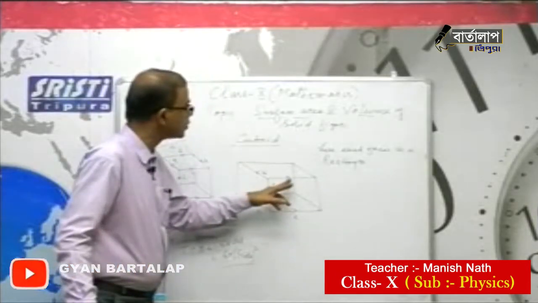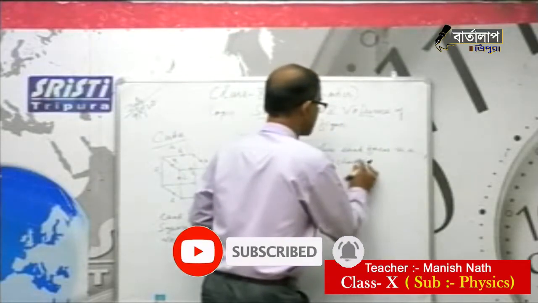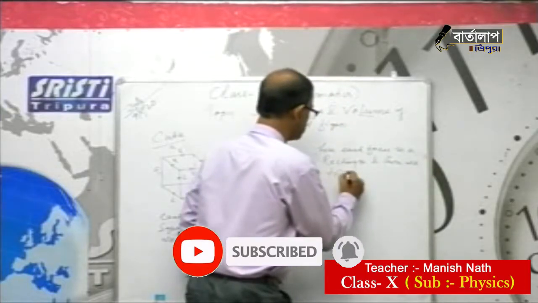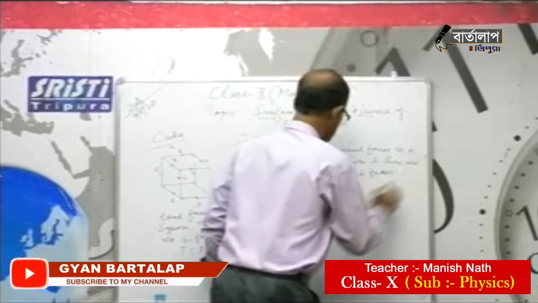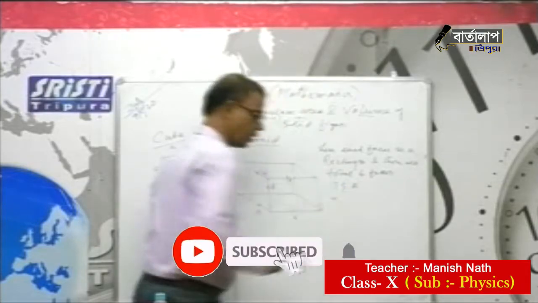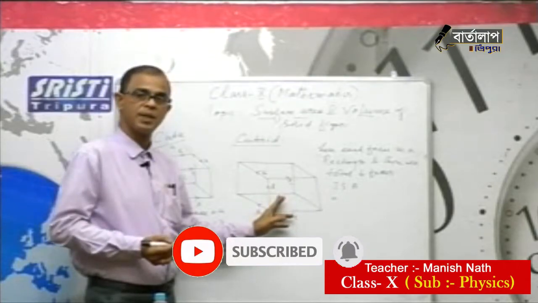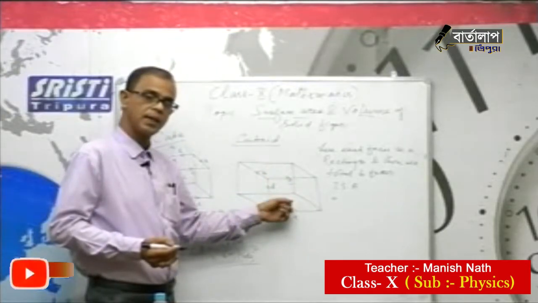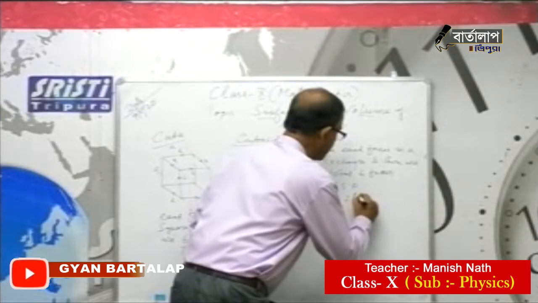So for top and bottom you see length and breadth. Each face is a rectangle and there are a total of 6 faces. Therefore, for the total surface area, try to understand: L into B comes 2 times. The top rectangle area is length into breadth, the bottom rectangle area is length into breadth, so 2 times comes. So this is 2 L into B.